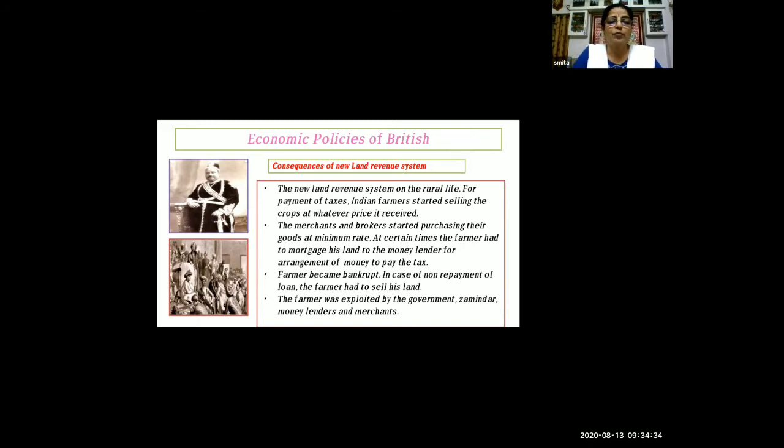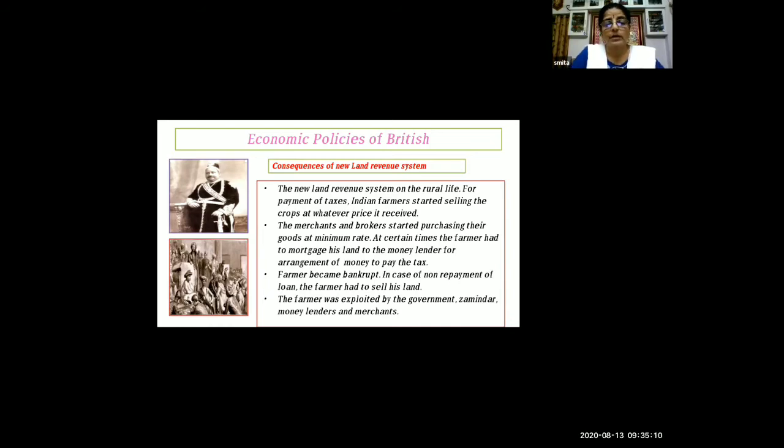We have seen some differences between the pre-British tax system and the Britishers' tax system. Pre-British, they used to take tax in the form of grain, and the Britishers used to take the tax in the form of cash. Even in the pre-British period, if the crop was not good, the farmer was exempted from the tax.